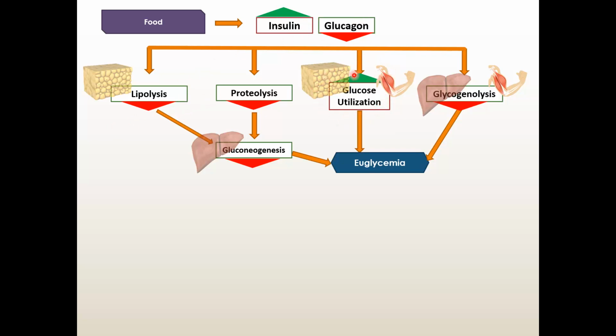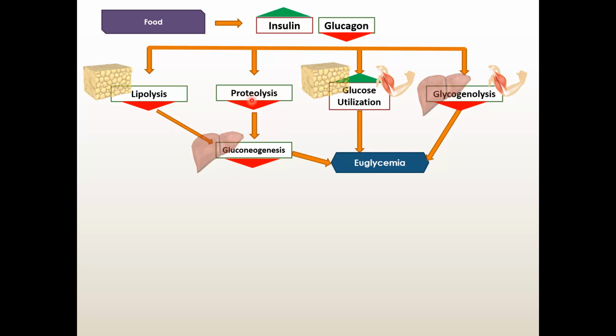You can see here glucose utilization in muscle, there will be more glycogen, and in adipose tissue there will be more fat deposition, that is lipogenesis. But lipolysis, proteolysis and glycogenolysis all will be lower. You can see here the red triangle below means it is less. So with increased insulin level, there is decreased lipolysis from adipose tissue, decreased proteolysis and decreased glycogen breakdown from liver and muscle.